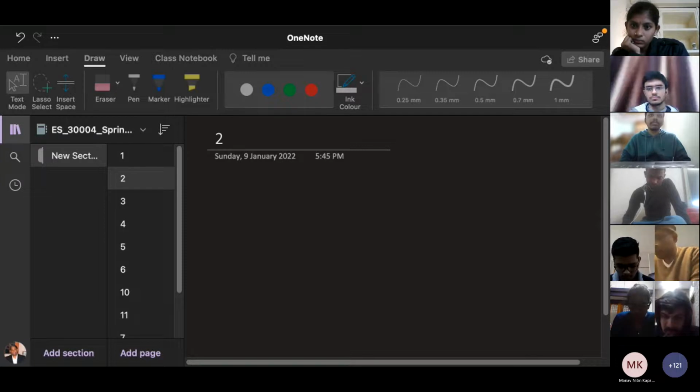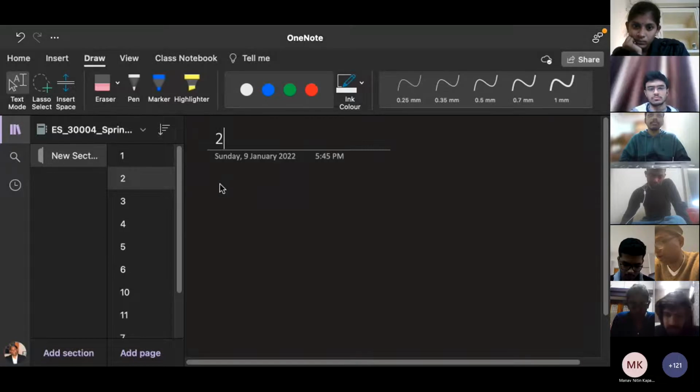They are all connected. So you have to do the first cluster of experiment, cluster one.